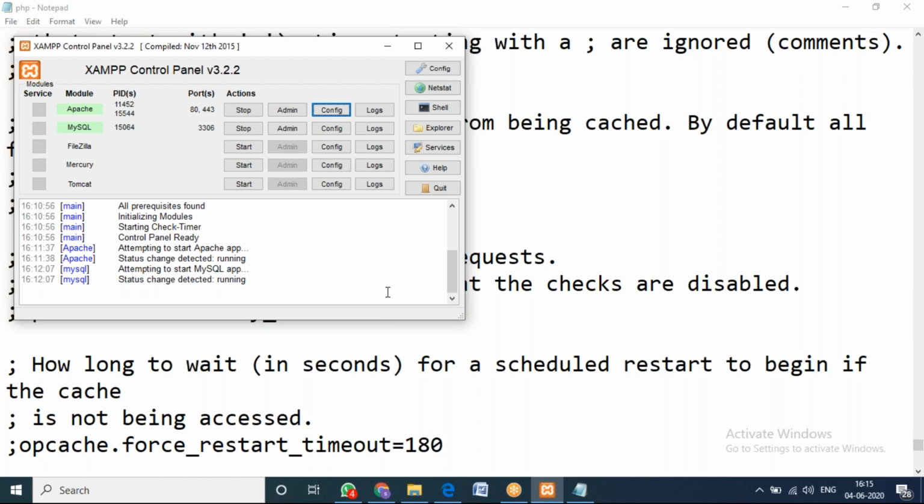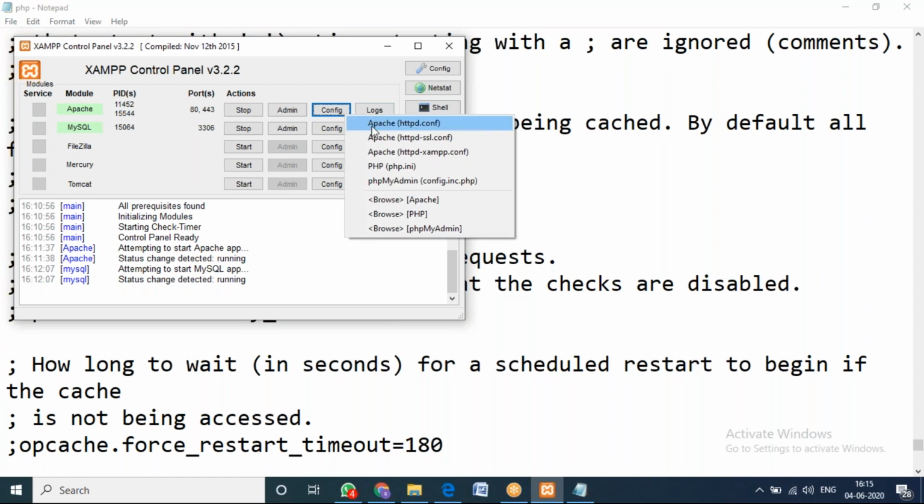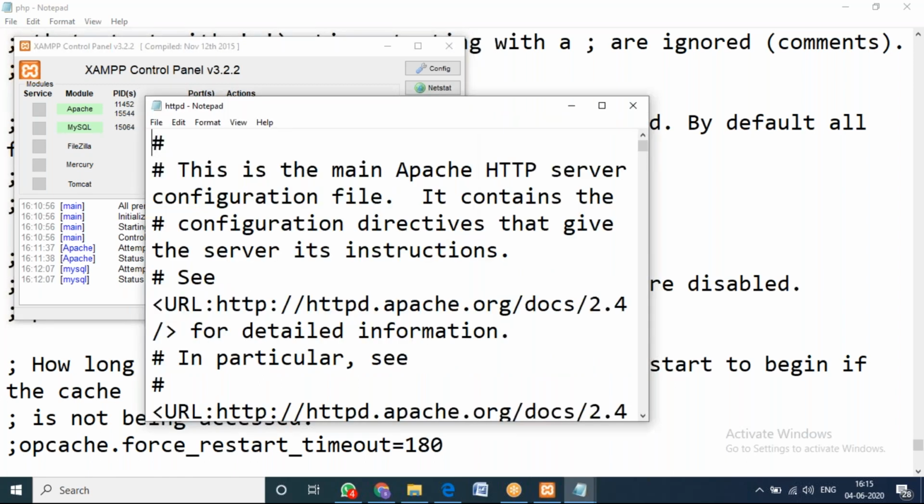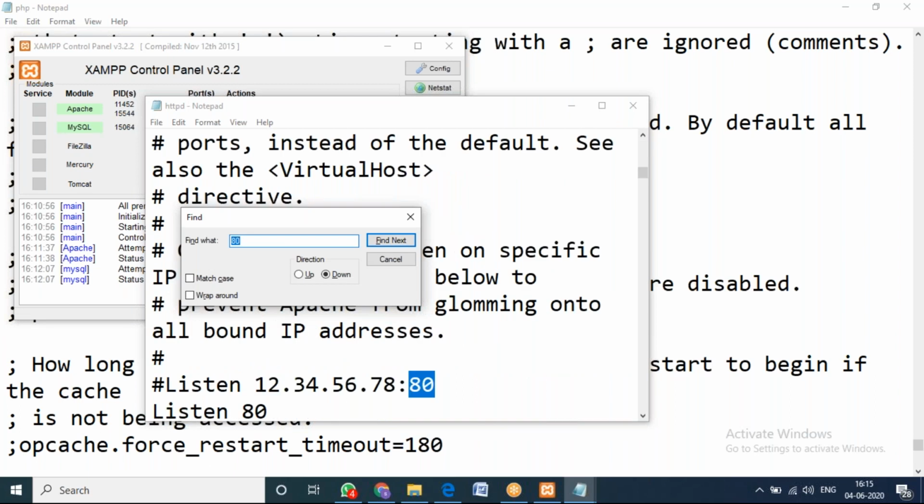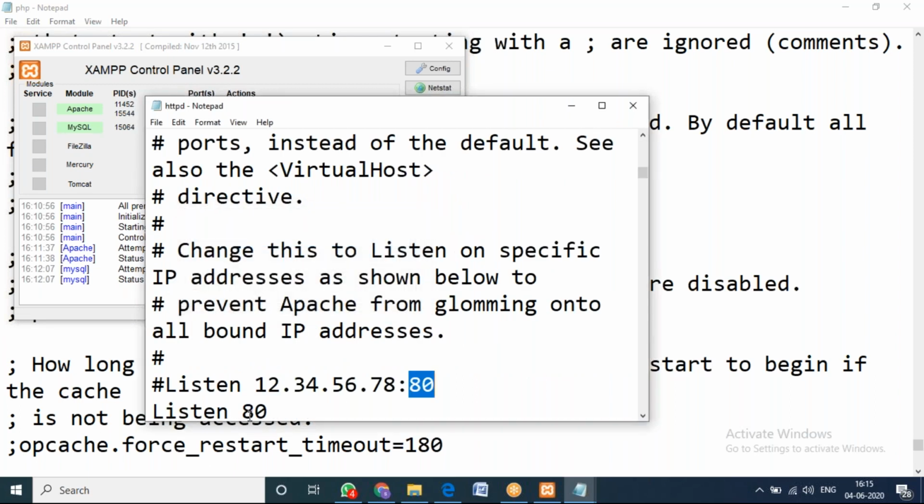Again, I am repeating for your convenience to understand. If there is a problem with your Apache, go to config, go to httpd.conf. But if you are working with PHP, then you should go to php.ini and config.php. If it is normal Apache, go to httpd.conf. Once you go there, Control F, search for port number 80. You can see port number 80 in two places. One is this one, Listen.